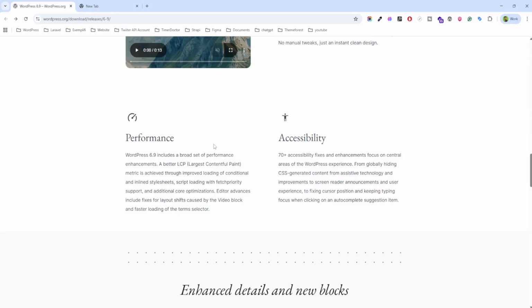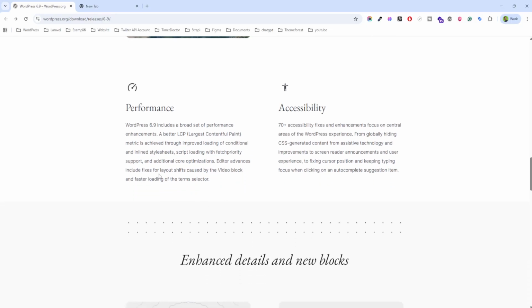Next part is performance and accessibility. WordPress 6.9 includes a broad set of performance enhancements, with better large content handling. You can see improved loading conditionals, inline style sheets, script loading, fetch priority support, and additional score optimizations. The editor also includes fixes for layout shifts, poster for the video block, and faster loading of terms selectors.